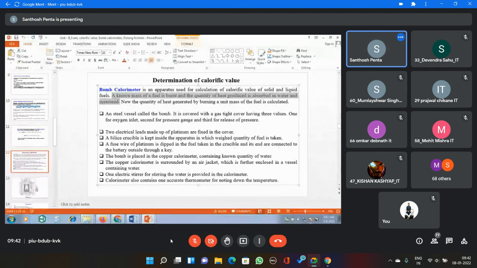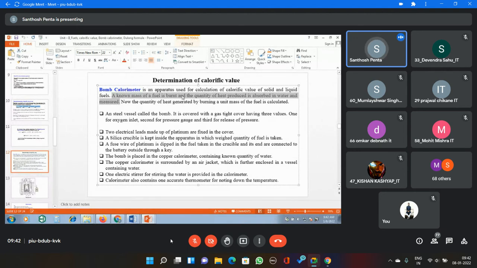Simply, you keep one known amount of mass of solid sample inside the bomb calorimeter. Then you ignite that sample and it starts burning, liberating a huge amount of heat.